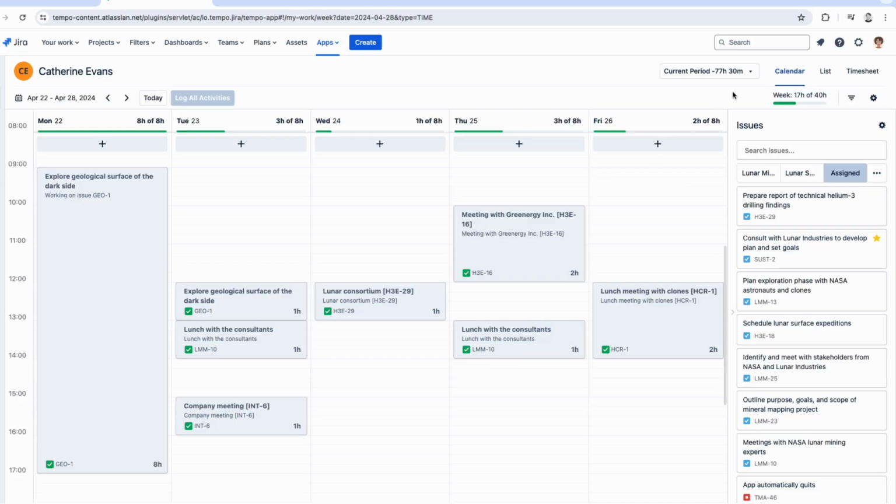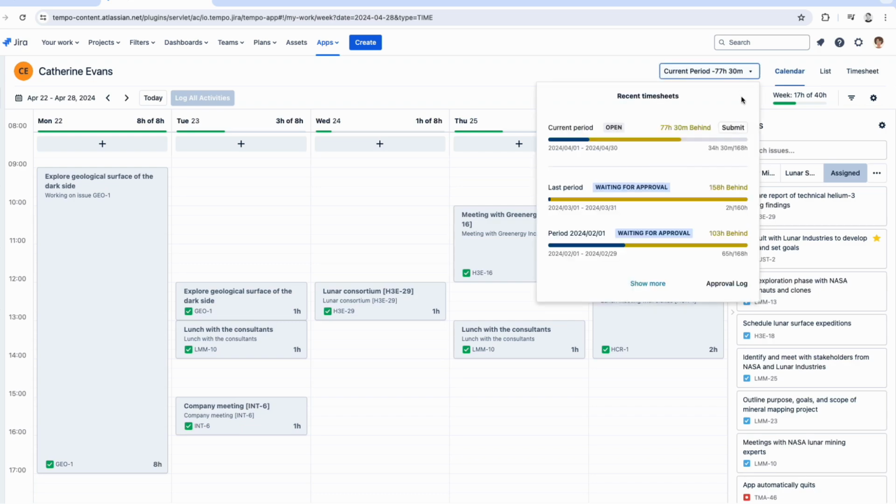So let's see about submitting a timesheet first. So I can submit Catherine's timesheet by going up to the current period and clicking submit, okay? So if this period was to be over, I could just click submit here, and then her manager will be able to approve or reject that timesheet, once it's submitted.